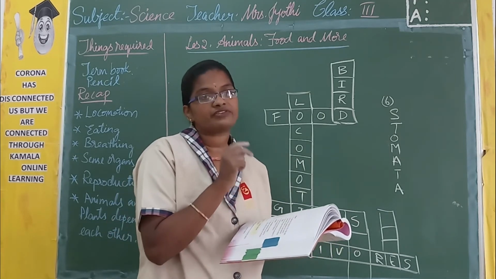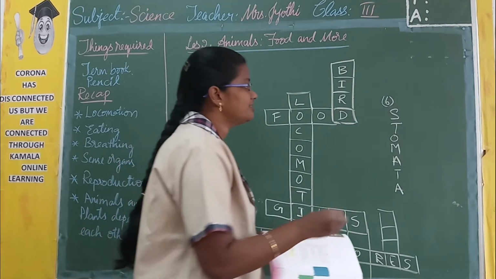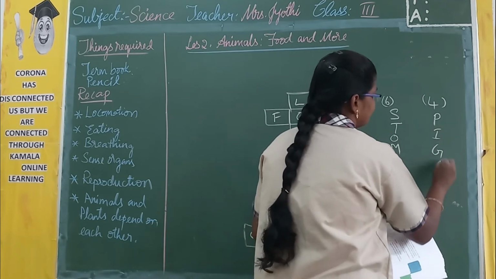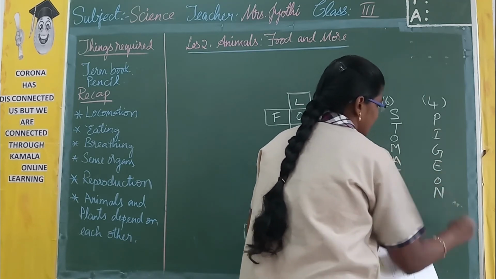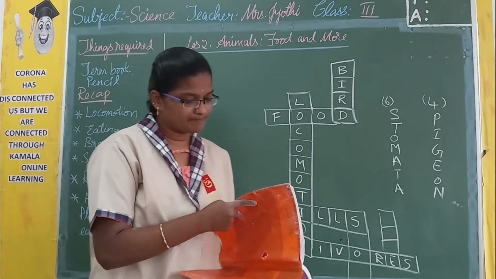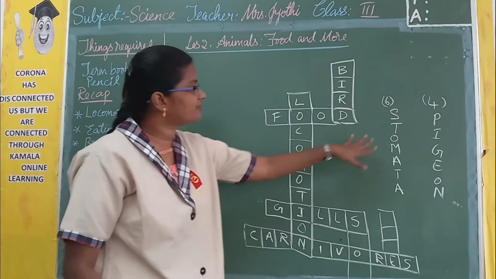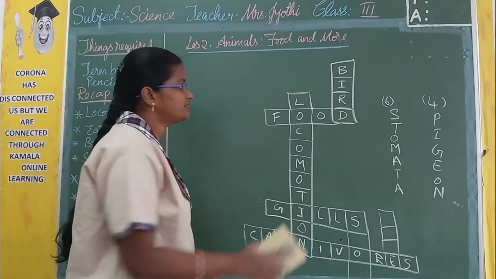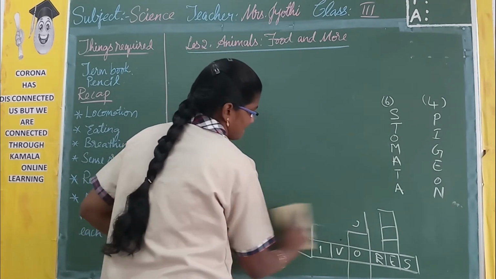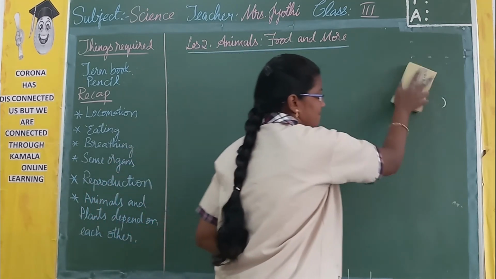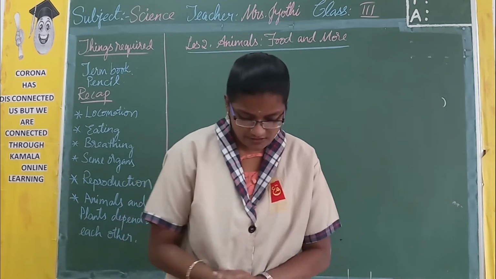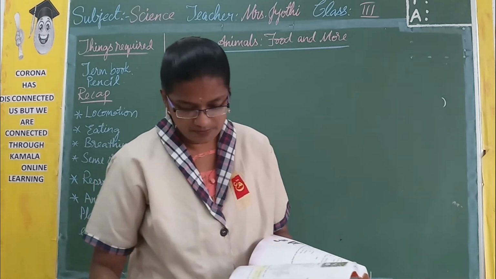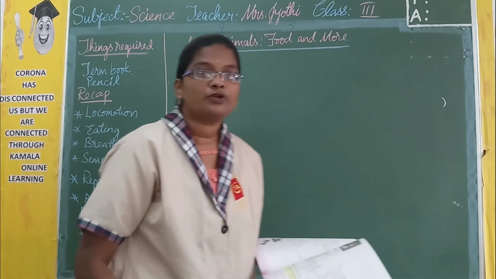This example they have given in the textbook, and I am writing here it is pigeon. Place is not sufficient, that's why I have written here. You also note it down. Then next bit is fill in the blanks. First one, new babies are produced from other organisms by a process called reproduction.